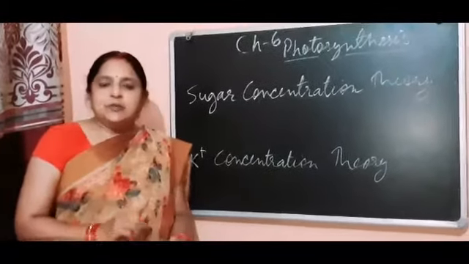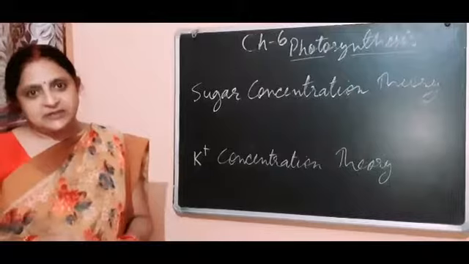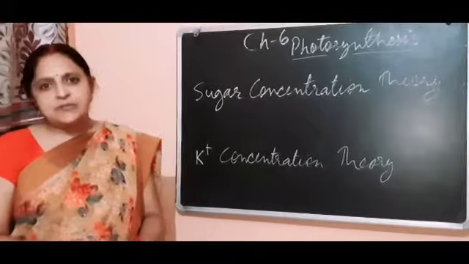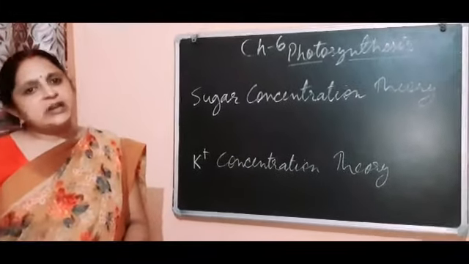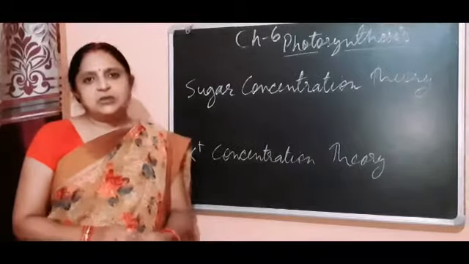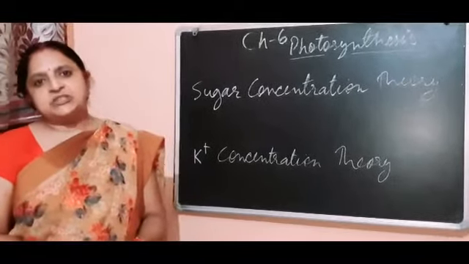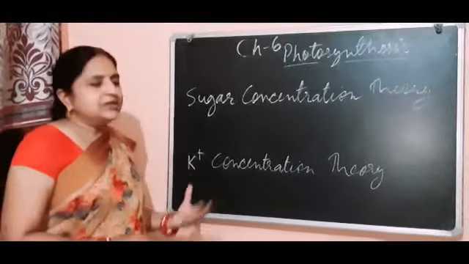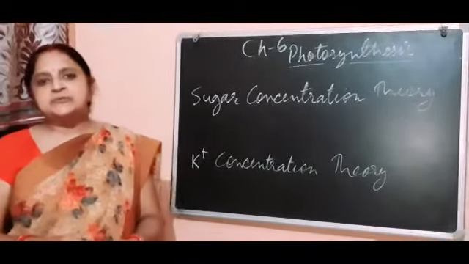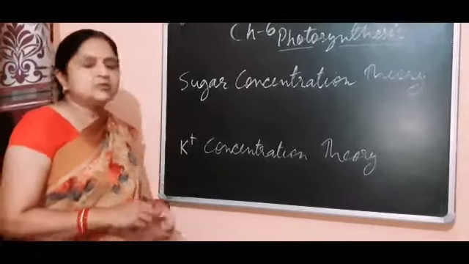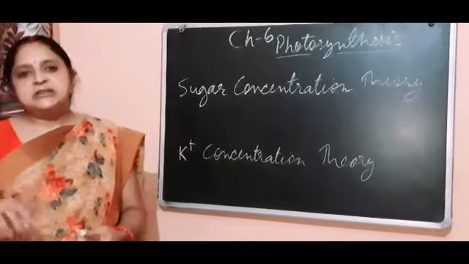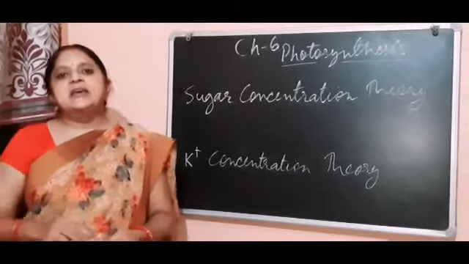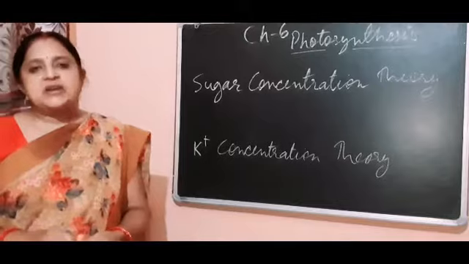ATP energy pushes the potassium ions into the guard cell from the adjacent cell, and this potassium ion in the guard cell makes the cell sap of the guard cell hypertonic, so endosmosis takes place. Because of the endosmosis, the guard cell becomes turgid, and so the stomata gets open. But in the evening, as the photosynthesis process becomes low, the potassium concentration in the guard cell also becomes low, and exosmosis takes place. In this way it becomes flaccid, and the stomata gets closed.